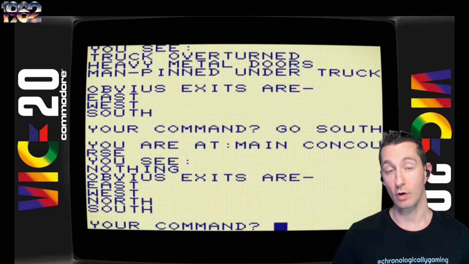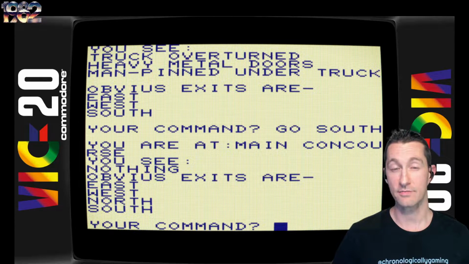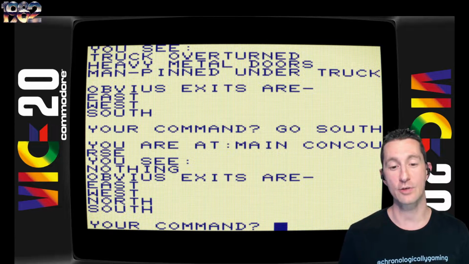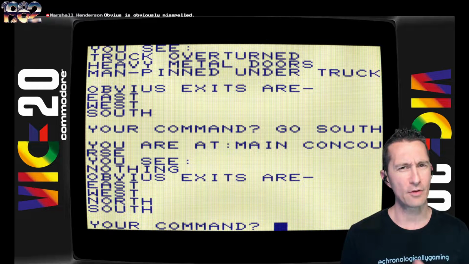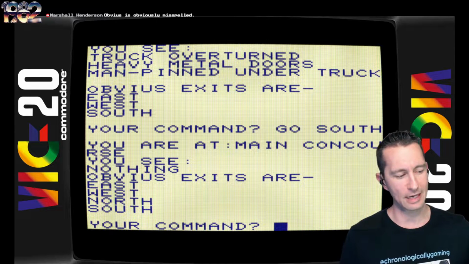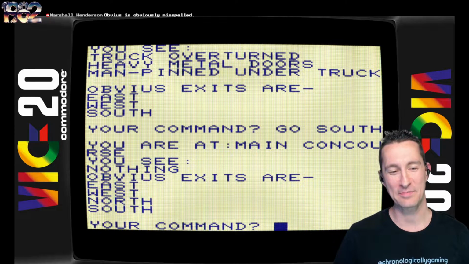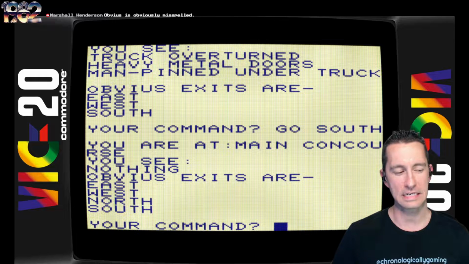So in one regard, this is kind of a survival text adventure game, which is kind of cool, where you're meant to get yourself through the earthquake or survive the earthquake and also rescue some people as well. So it has okay elements, but of all the games you could play right now as far as text adventure games, it is lacking. Obvious is misspelled. Thanks, Marshall. That's the other thing, too. There's typos in the game. It doesn't seem as polished as other text adventure games.